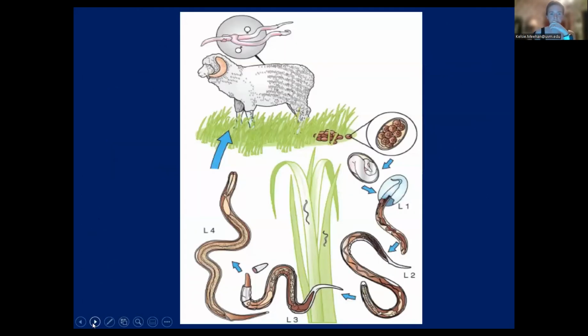Okay. And so basically you've got this cycle where your ewe runs out to the field, she squats and she pees and poops. And in that poop, you've got your eggs, and then they go through several stages, and then they crawl up the grass and she eats them again. And they can't crawl very far from where they've hatched. It is as much as several feet.